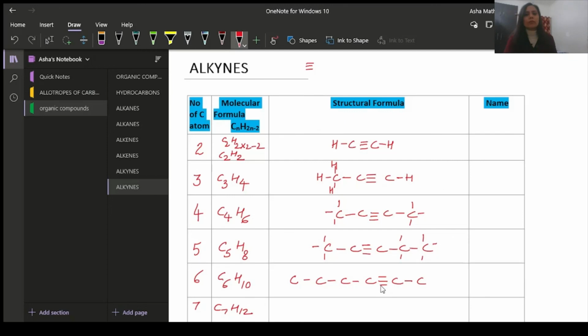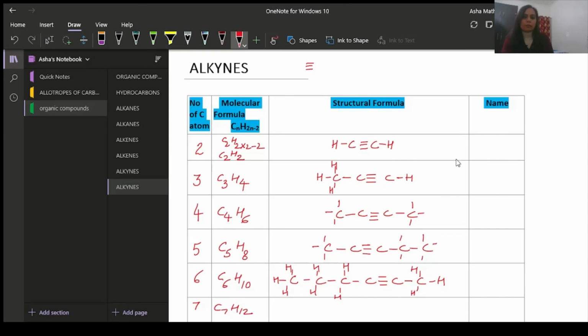Let us say now we are placing the triple bond here. So this carbon has 4 bonds, this carbon has 4 bonds. So no need to place H with these carbons. Place them from the corner side first. 3H here, 3H here, 6, 7H here, 8H here, 9H here, 10H here. So now it is C6H10.